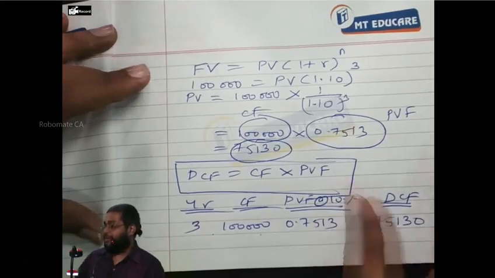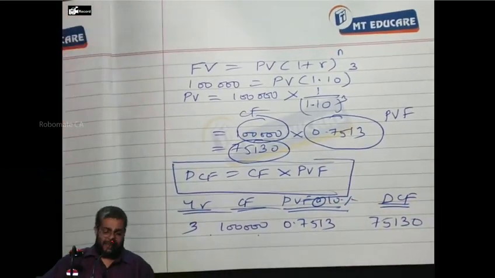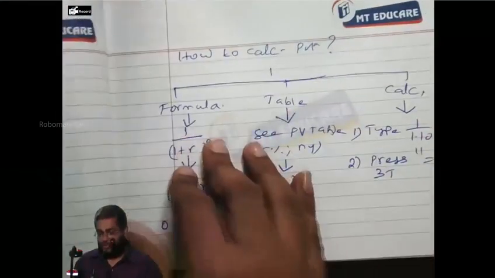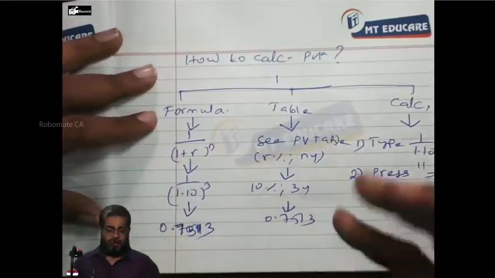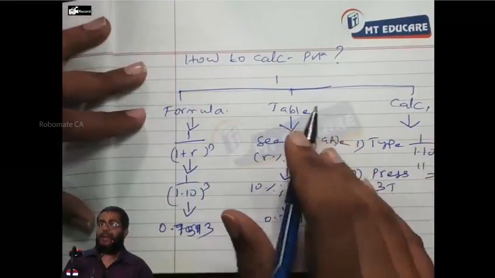Next point. Point number 8. Continue in the same example one.